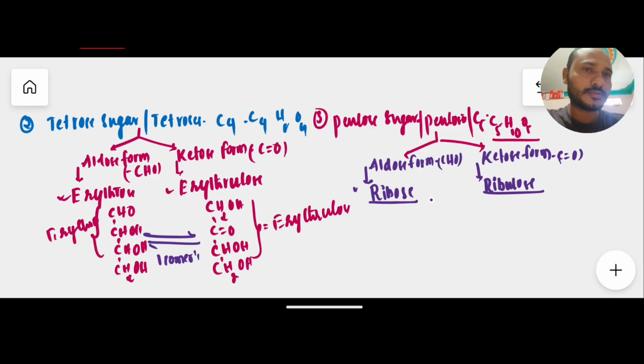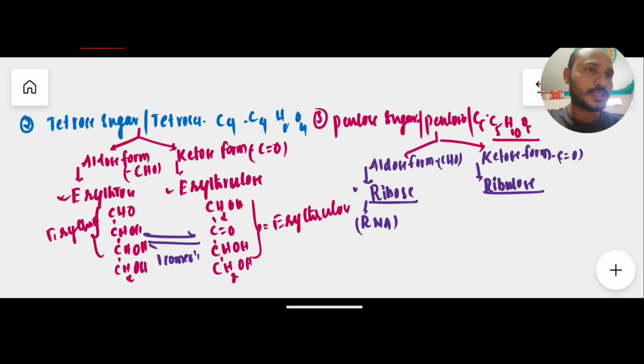So here also, ribose and ribulose, both the aldose form and the ketose form, are isomers only. Generally, ribose sugar is seen in RNA, ribonucleic acid, the non-genetic matter. In RNA we have seen this ribose sugar, very important.